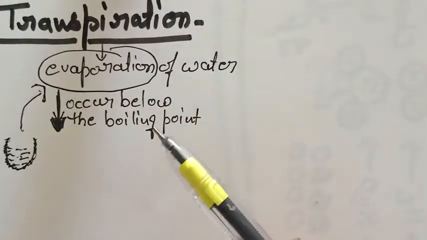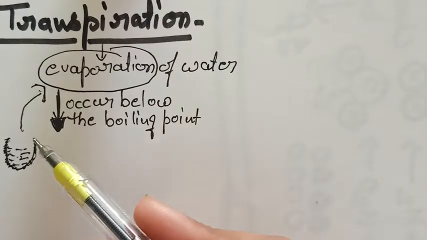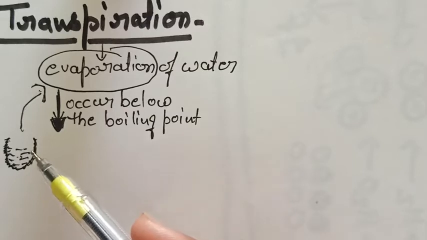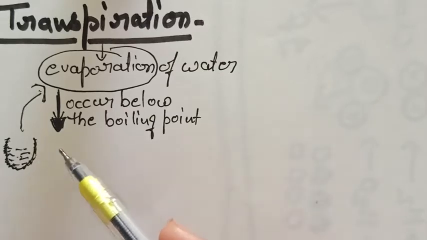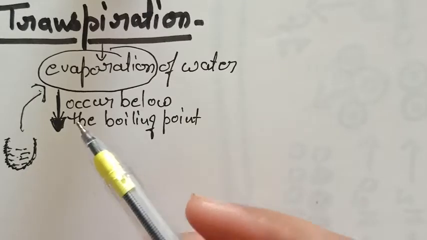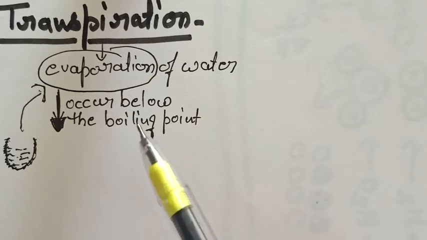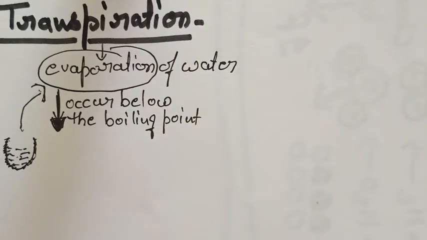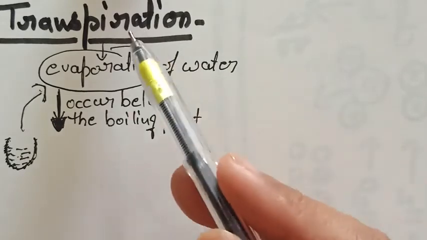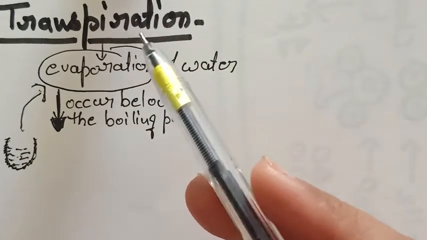Another example of evaporation is drying of wet clothes. Whenever we hang wet clothes in sunlight, they dry. The amount of water which is present in wet clothes evaporates without boiling. So simply, I think you all must have understood the term evaporation. Okay, so back to the topic, that is transpiration.